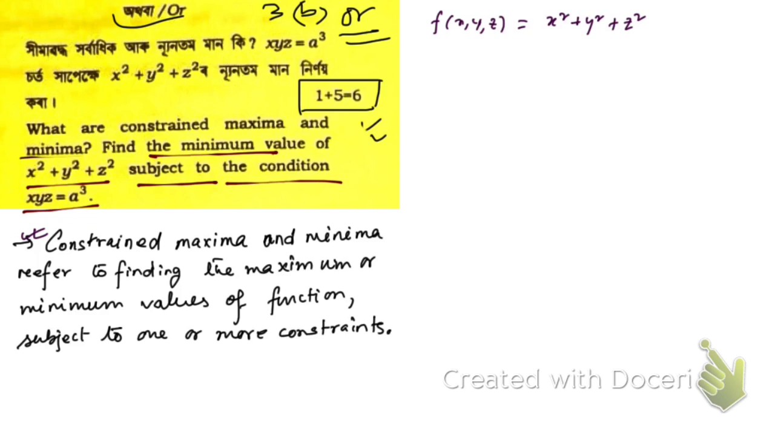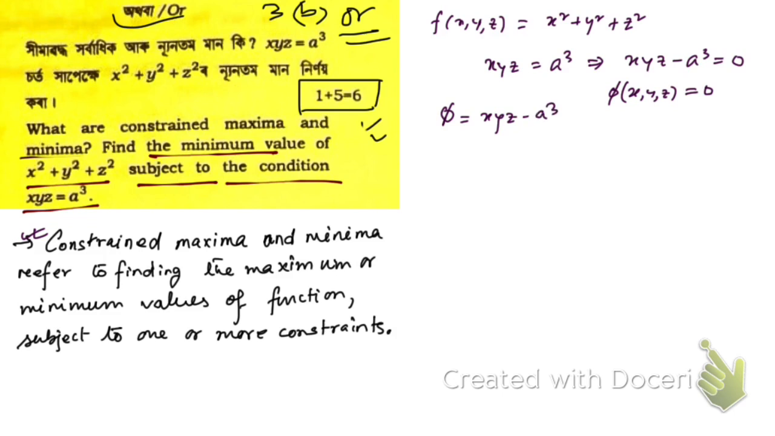Then we have the condition xyz, which is equal to a cube. Now you see, this condition can be written this way: xyz minus a cube is equal to 0, and you can compare this one with this, phi of x comma y comma z is equal to 0. If you compare, then you're going to get phi equal to xyz minus a cube. Hope you have understood this. If you compare this one with this, the right hand side is equal to 0, right?